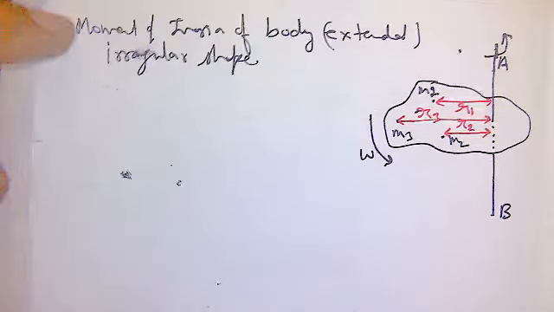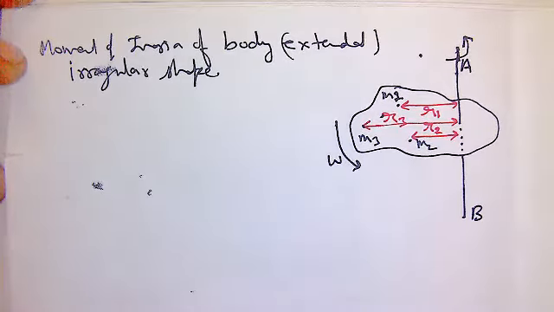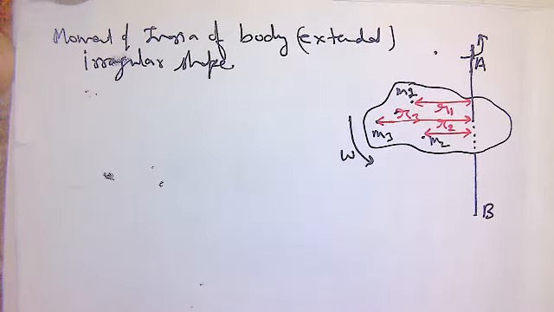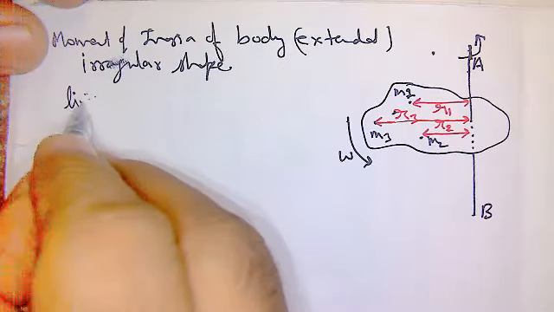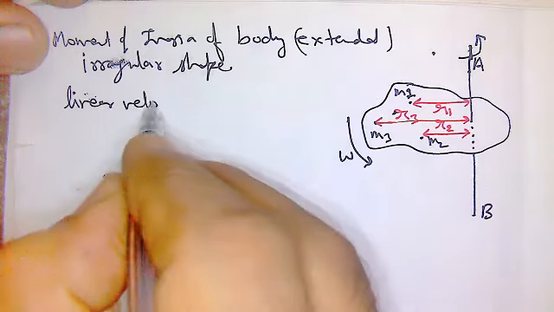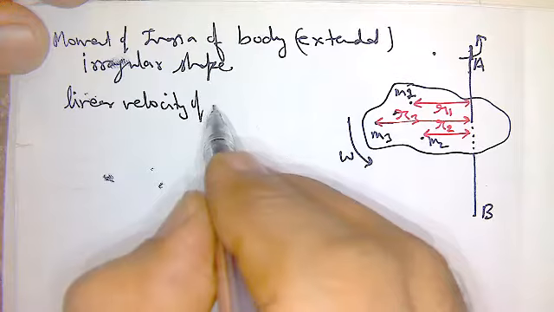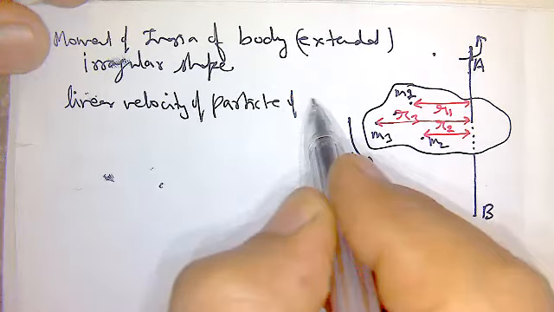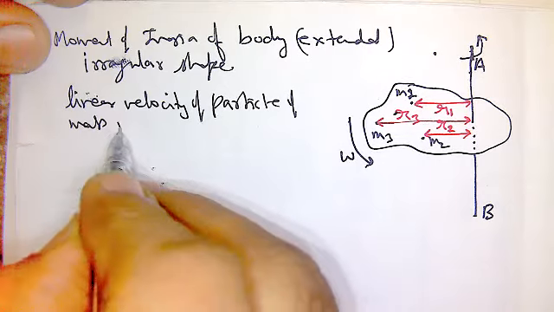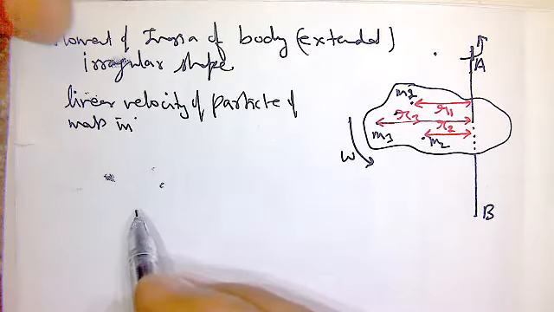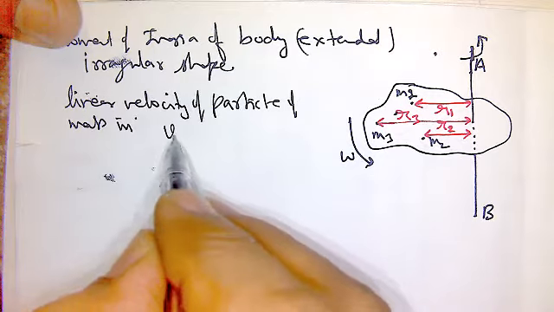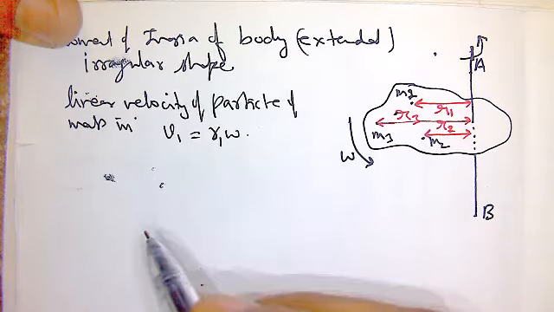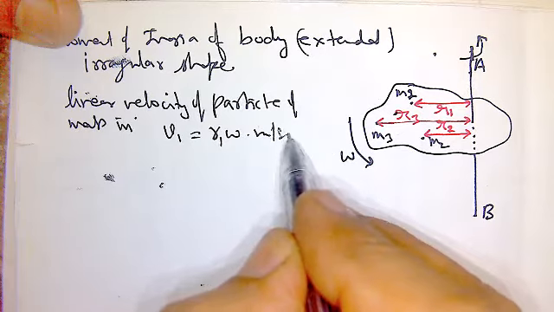So here, linear velocity of particle of mass m1, v1 equals r1 omega meter per second.